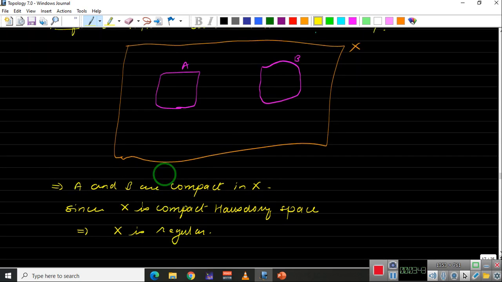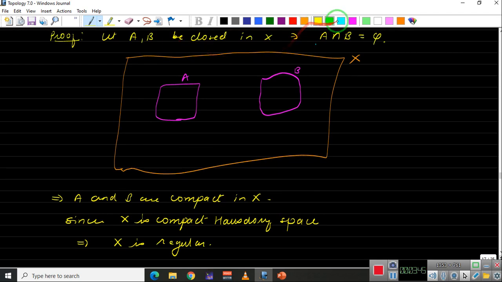Now, since X is regular, for each point, say a in A, so this is a point and this is a closed set. Let me write that also.